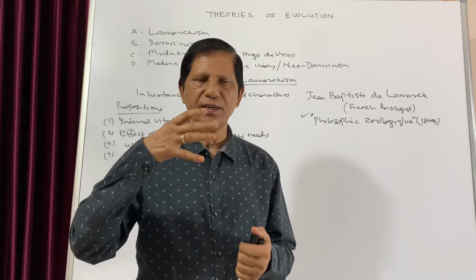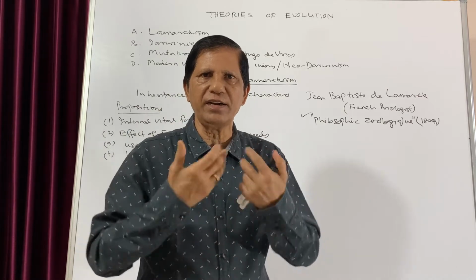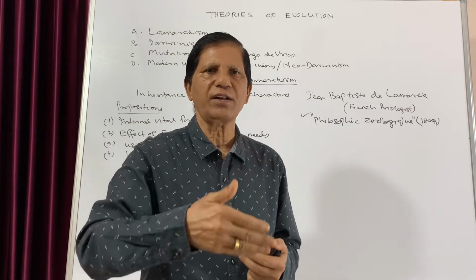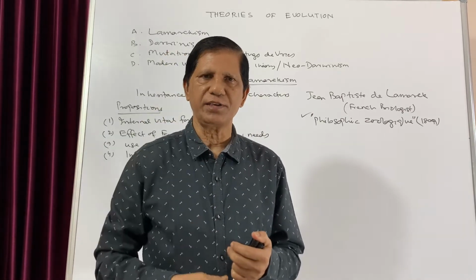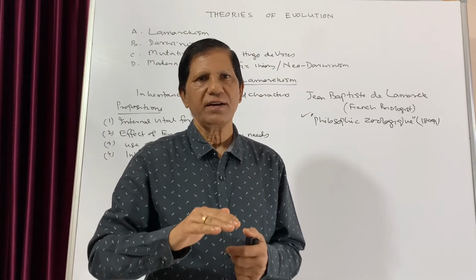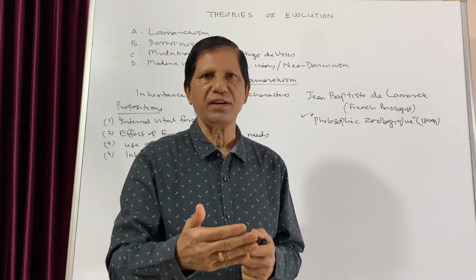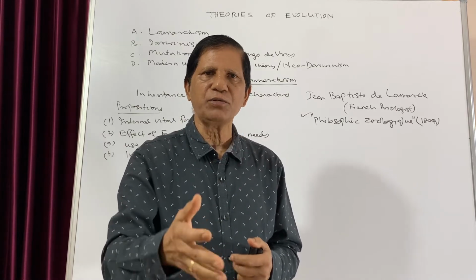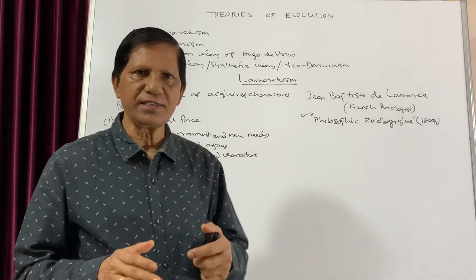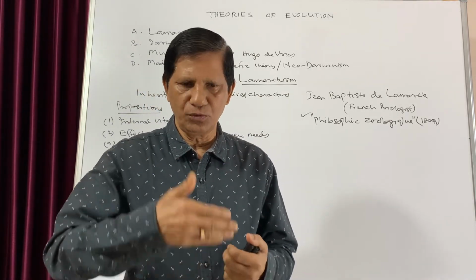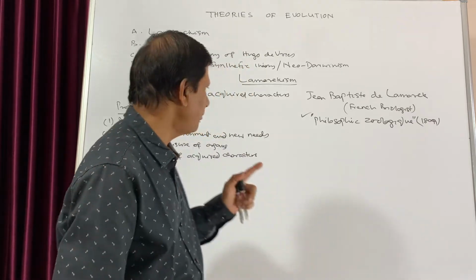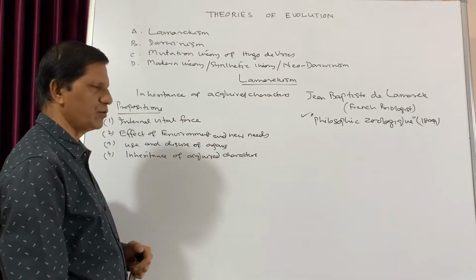That means each organism has an innate tendency to move towards greater complexity. And this complexity leads to perfection, and that perfection is affected due to the environment. That means each organism has an inner tendency to progress more and more towards complexity. That is the first point, internal vital force.